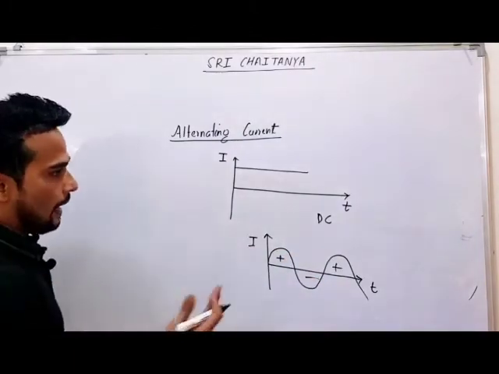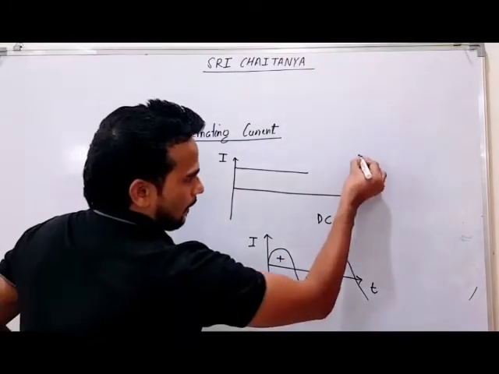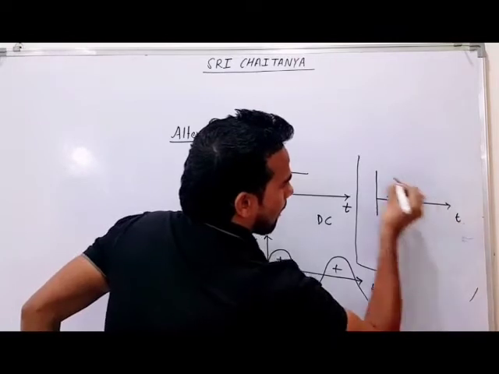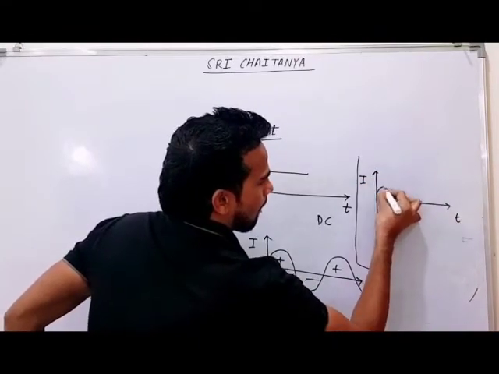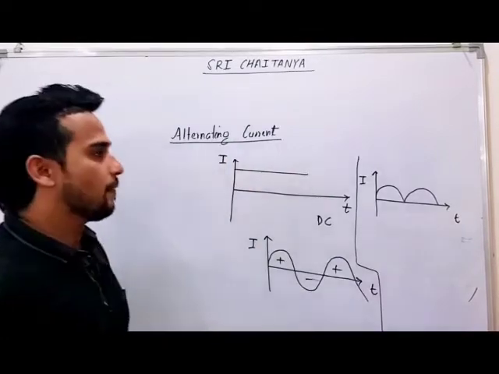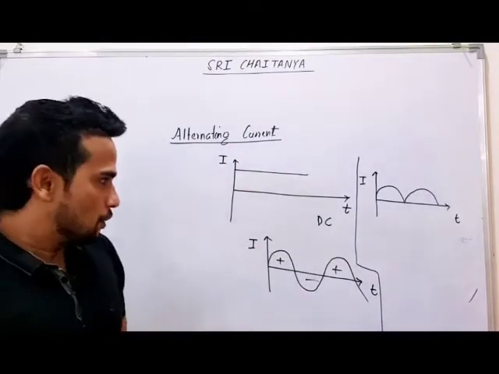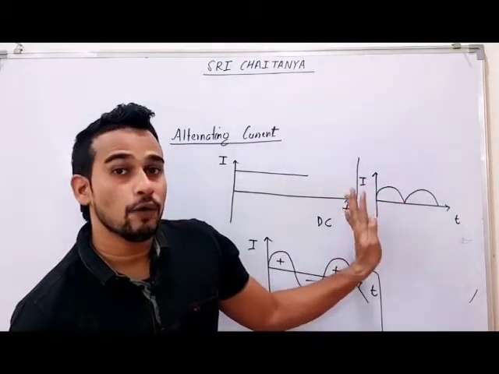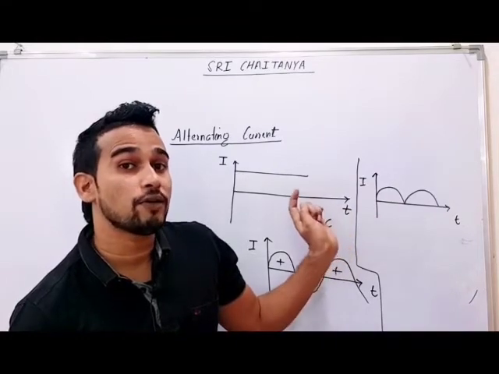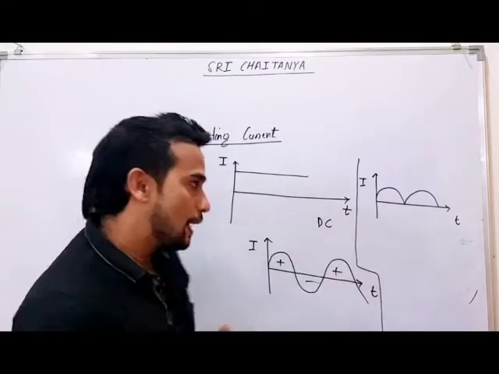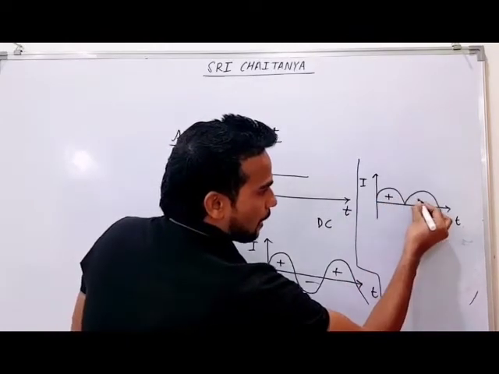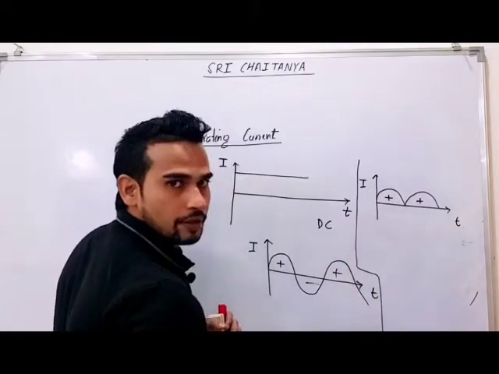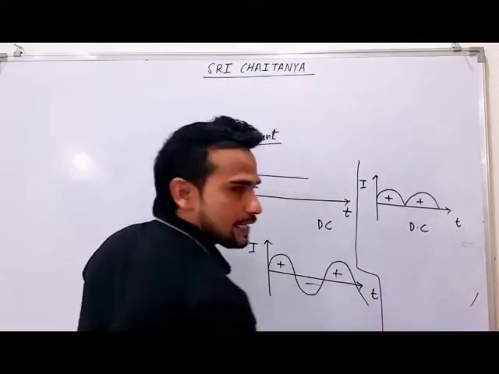Okay, no problem. Now next example. Tell me, which type of current is this, AC or DC? Students feel that, sir, the value is fluctuating, value is changing, so this may be AC current. No, always remember, for AC the condition is not about value, the condition is about direction. Here also you can see the direction every time remains the same. If you take this as positive, the value is always changing, but the direction is not changing. So this current is also DC current.